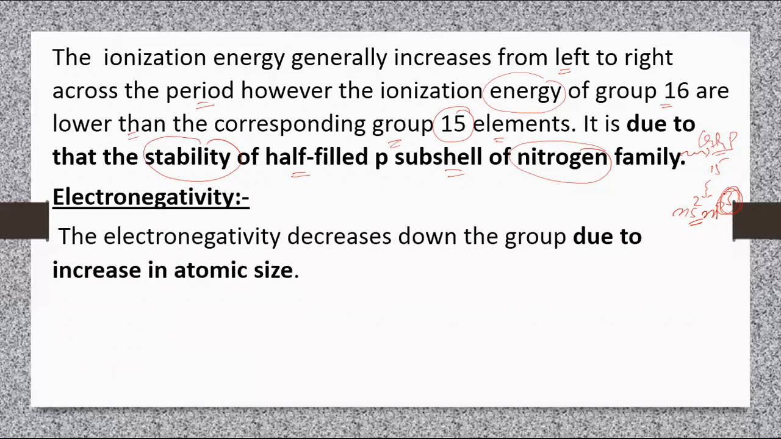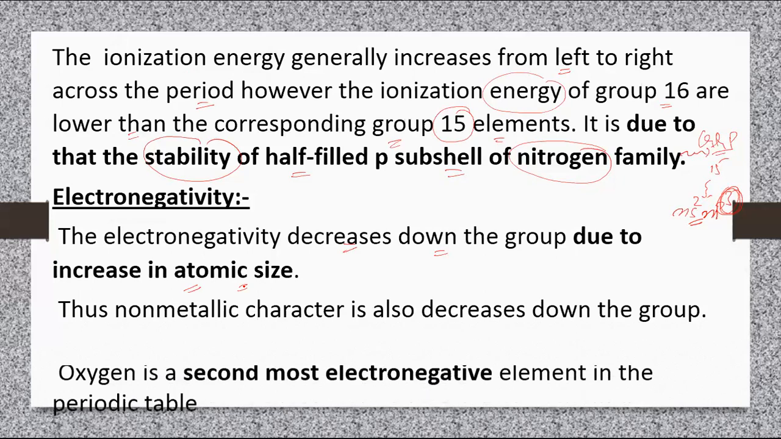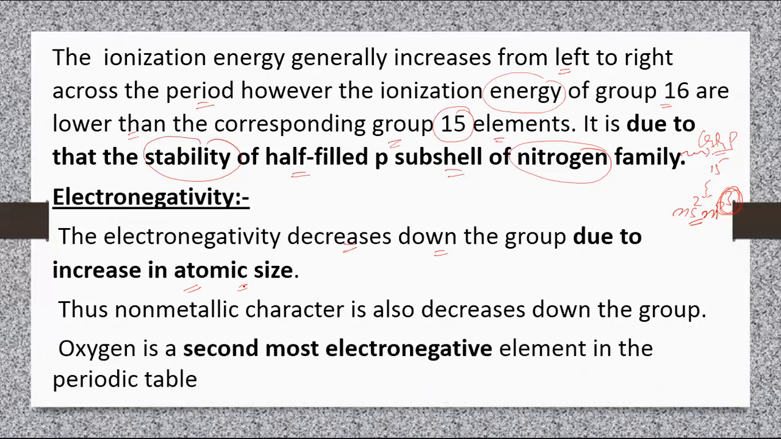Electronegativity. The electronegativity decreases down the group due to increase in atomic size. As the atomic size increases, the electronegativity decreases. Thus, non-metallic character also decreases down the group and metallic character increases. Oxygen is the second most electronegative element in the periodic table.